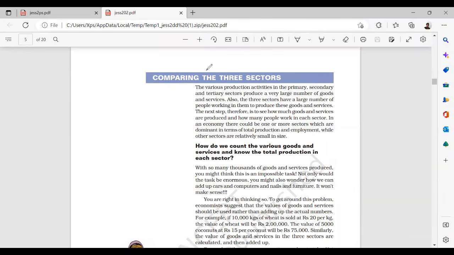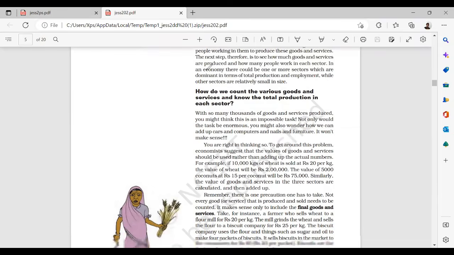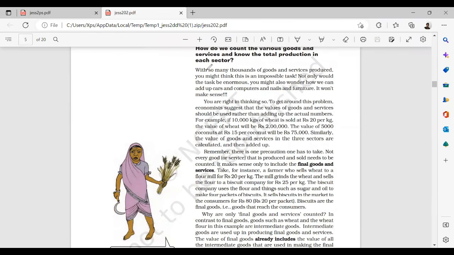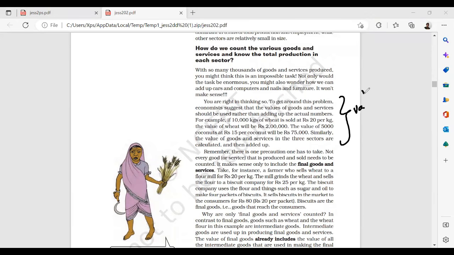Next, how do we count the various goods and services and know the total production in each sector? It's not at all about counting. We don't count, we just measure the value. What we care about is the value, not the size of the good. The size of the good may be small or big, it could be cheaper or very costlier. So it is about the value which is created in the market, not about the size or how much you have produced.